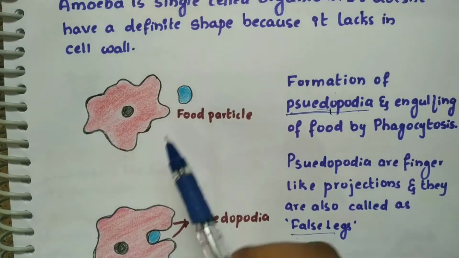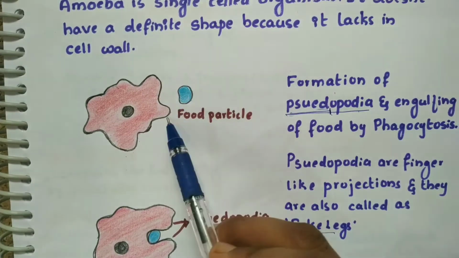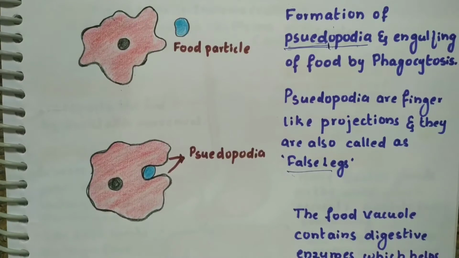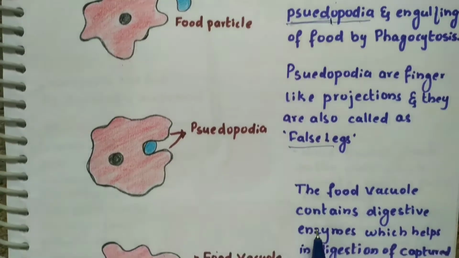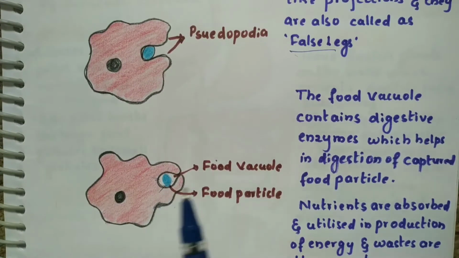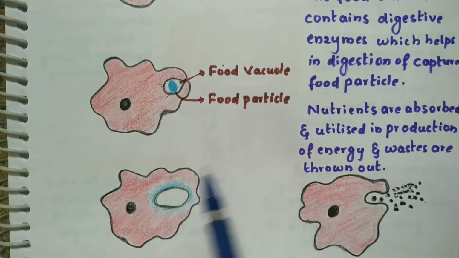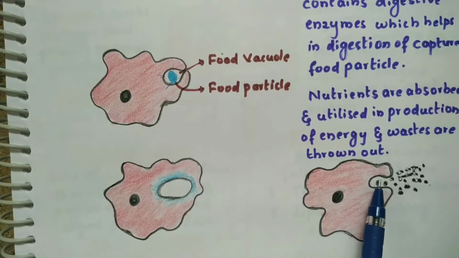First, when the food particle approaches, it forms the false legs or pseudopodia, and using the pseudopodia the food particle will be captured. After that, the food vacuole is formed and food gets digested in the vacuole. Afterwards, the nutrients will be absorbed by the amoeba and then the wastes will be excreted.